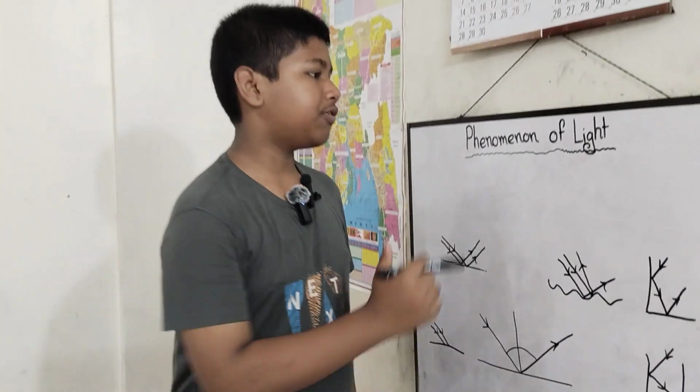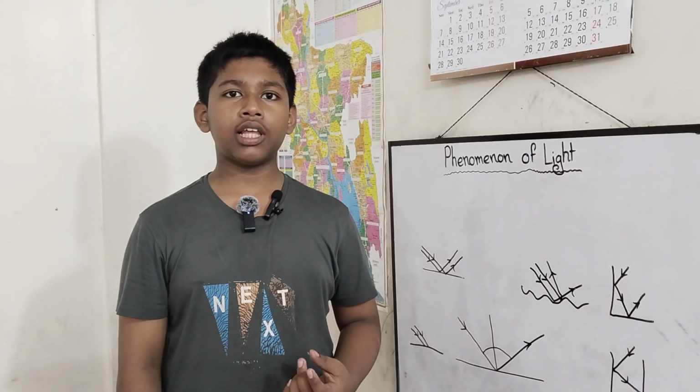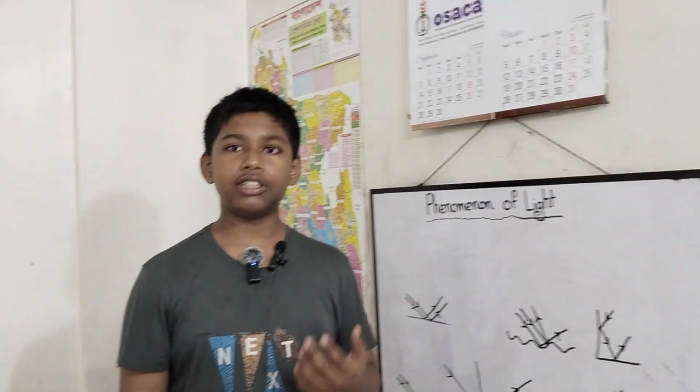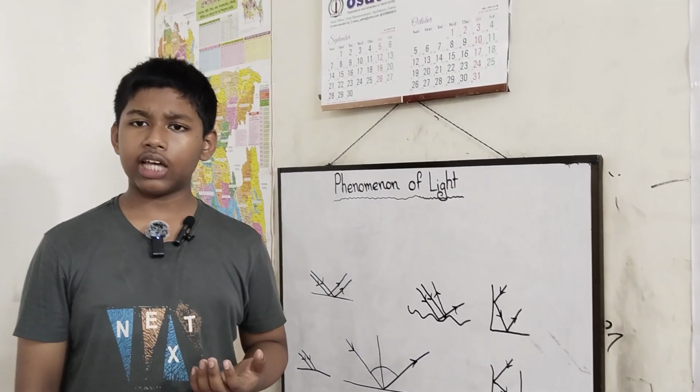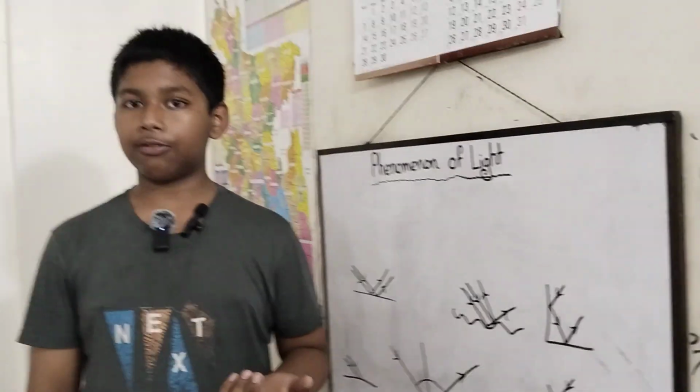Today we can talk about the phenomenon of light. We know what light is. Light is a common natural element that helps us to see. Because of light, we see every day. But how does it actually happen? And where does light come from? Well, let's talk about where light comes from.